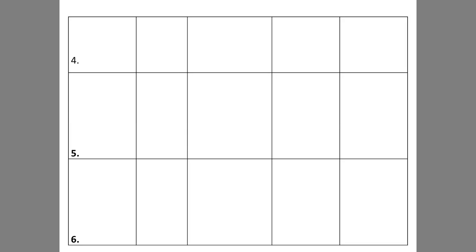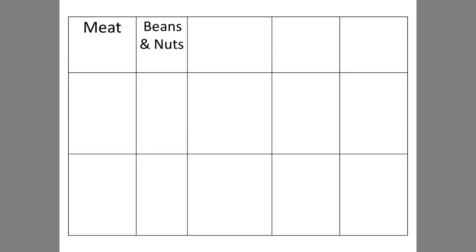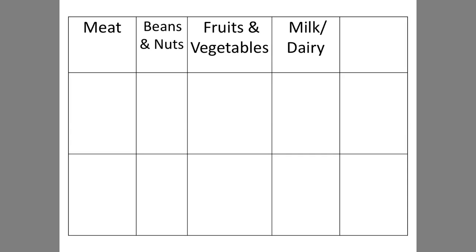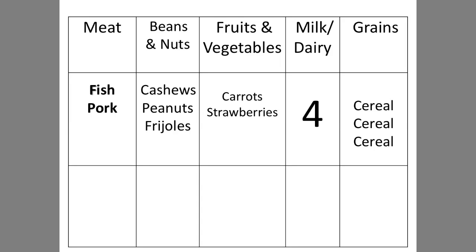Speaking of food categories, you should see something like this on your paper, and get ready to copy down my words. We're going to write down some food categories across the top: meat, beans and nuts, fruits and vegetables, milk and dairy, and grains. Underneath, we're going to write down some food examples for each of these food categories: fish and pork, cashews, peanuts, frijoles, carrots, strawberries, the number 4, and cereal. You have to write down my examples. If you choose your own, it may mess you up.